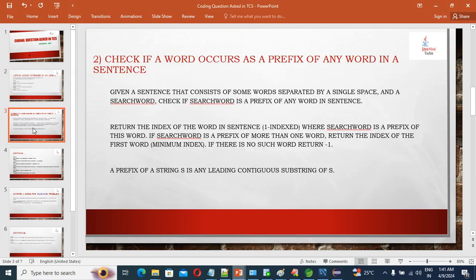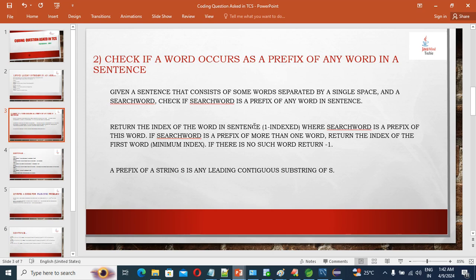This question, guys: check if a word occurs as a prefix of any word in a sentence. So guys, see what is mentioned here. Given a sentence that consists of some words separated by a single space, I will explain while giving the example, and a search word, meaning the word you are going to search. Check if such a word is a prefix of any word in the sentence, right? So return the index of the word in the sentence.